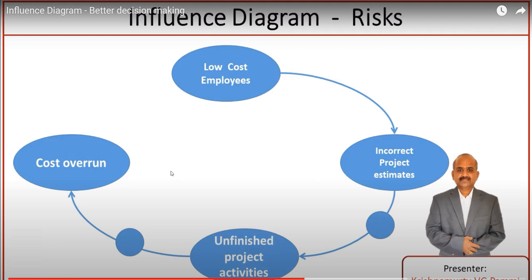So because of all these activities, what happens? The cost overrun will happen. For example, you invested 10 lakh rupees on a project, and if it ended unfinished, then the project is gone, and whatever investment we made on the project will be wasted. So it will be considered a cost overrun for the organization. Okay, in that context, this is how the low cost employee influences all these aspects in this manner.